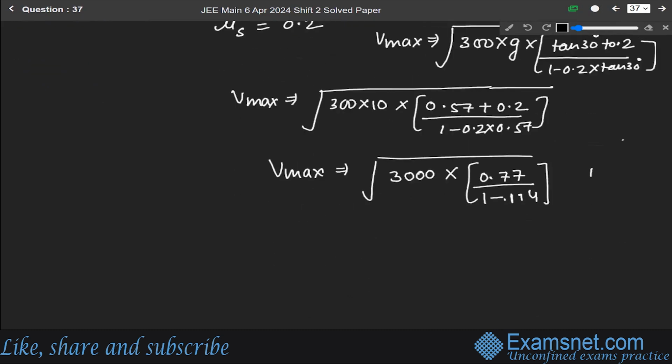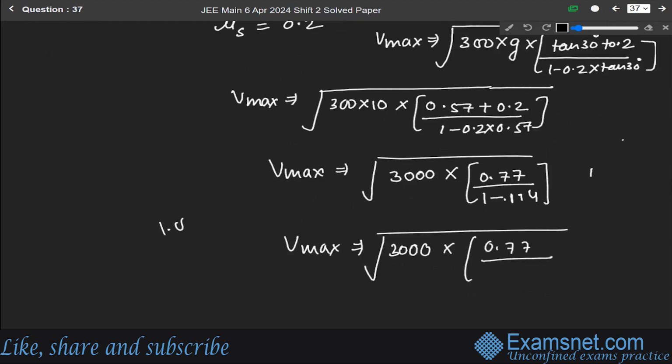So solving it, we get V max is equal to under root of 3000 into 0.77 over 0.114. So it will be